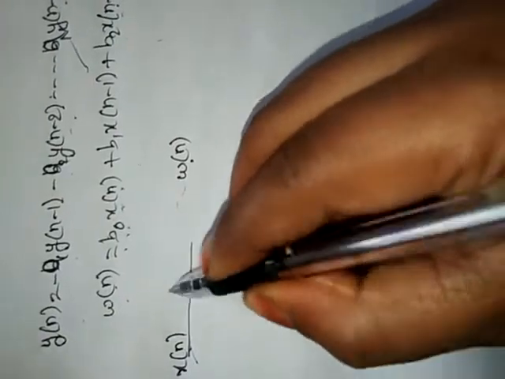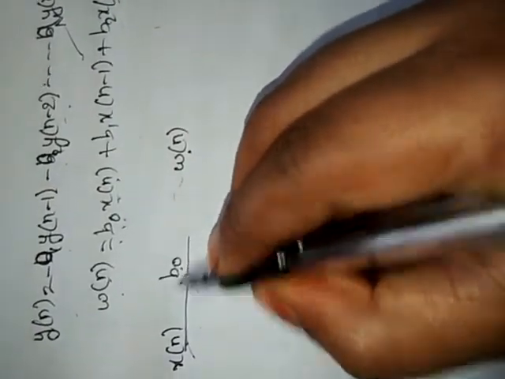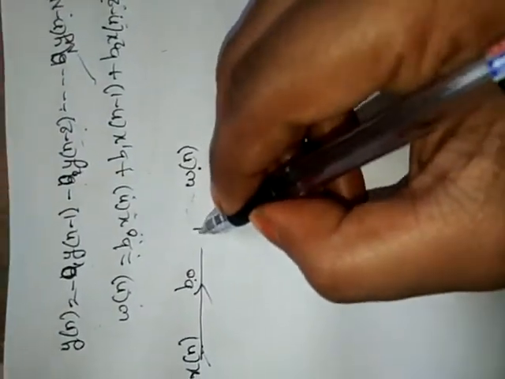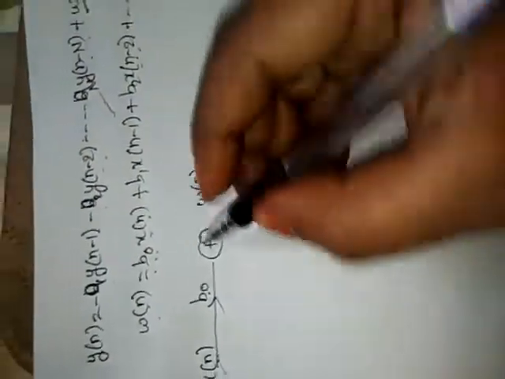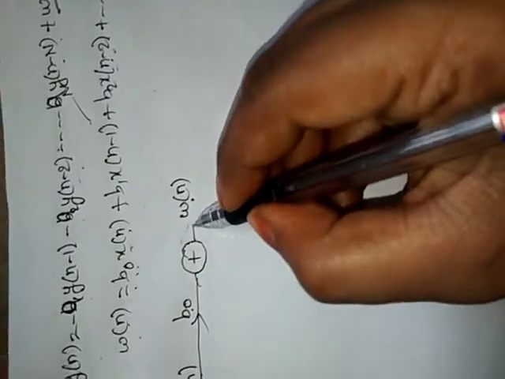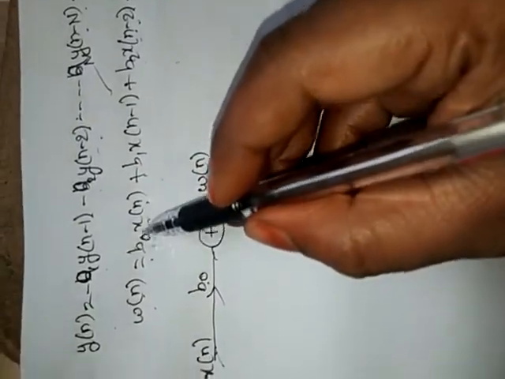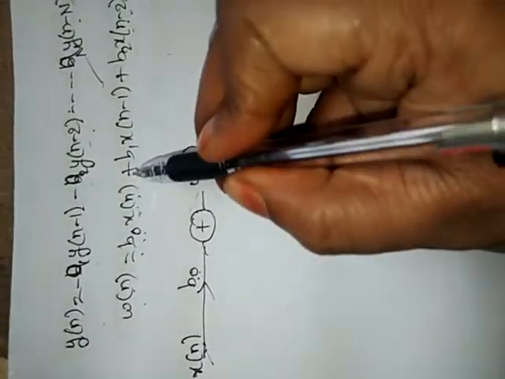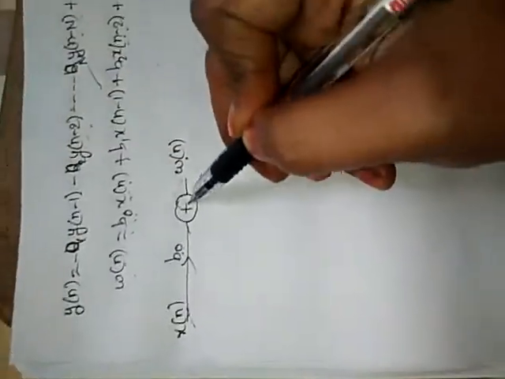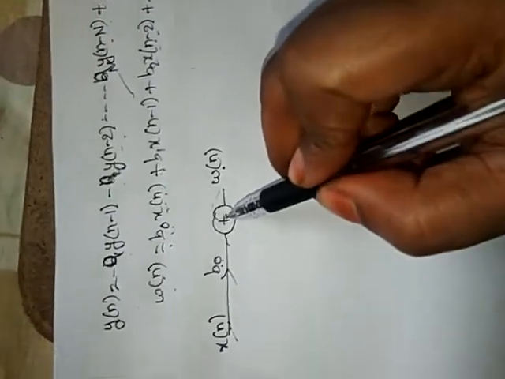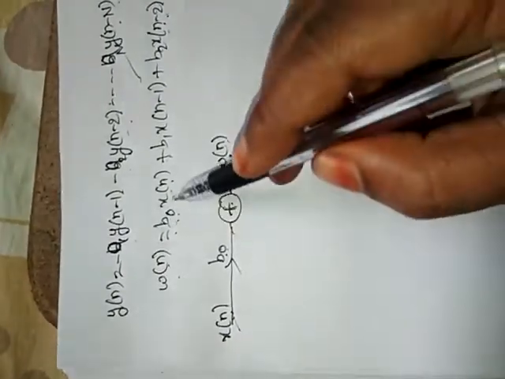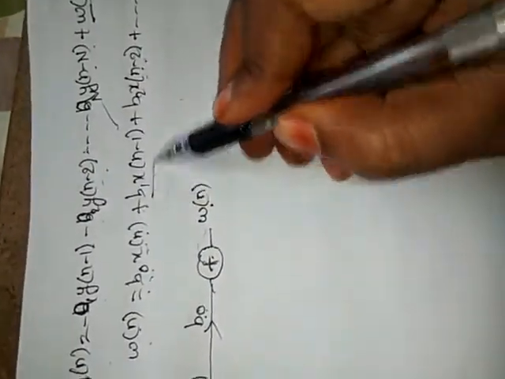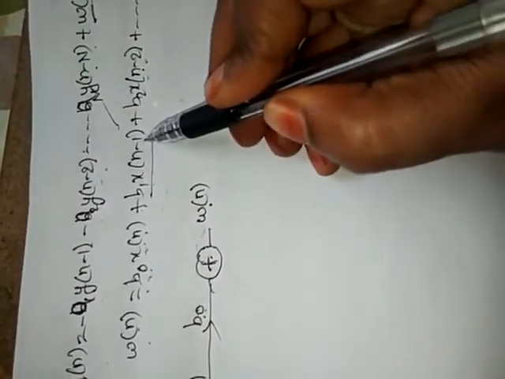Then b0 into x of n plus b1 x of n minus 1: an adder is used to sum b0 x of n and b1 x of n minus 1. Our next term is b1 x of n minus 1.